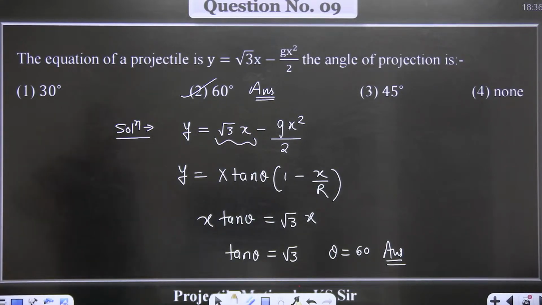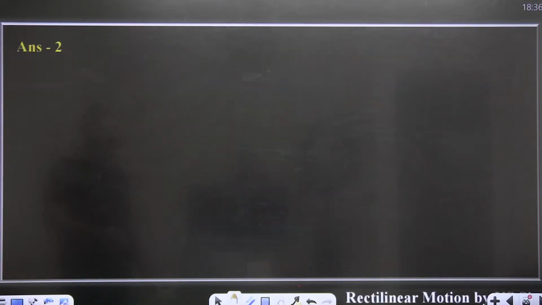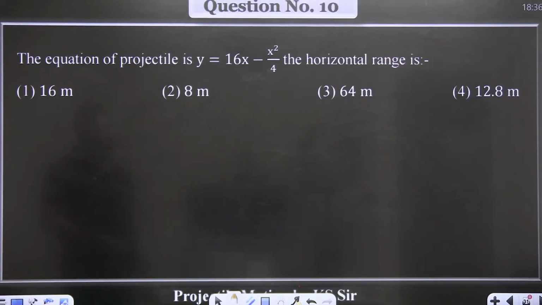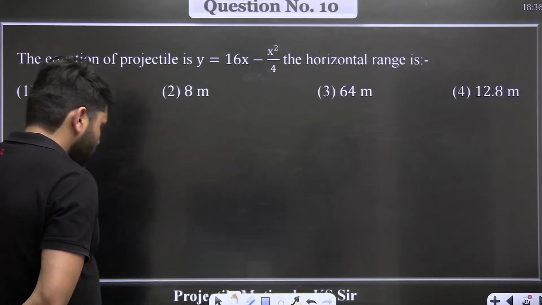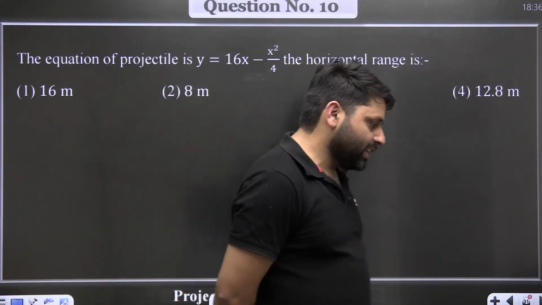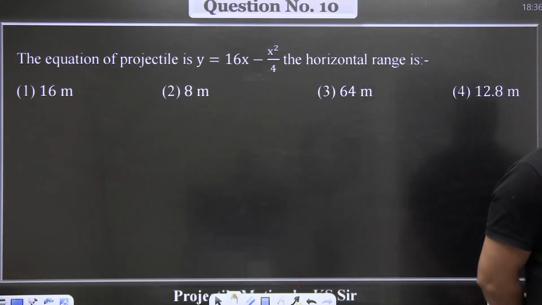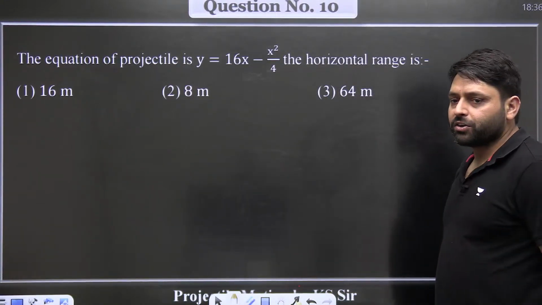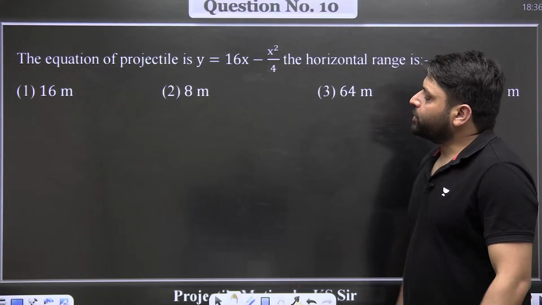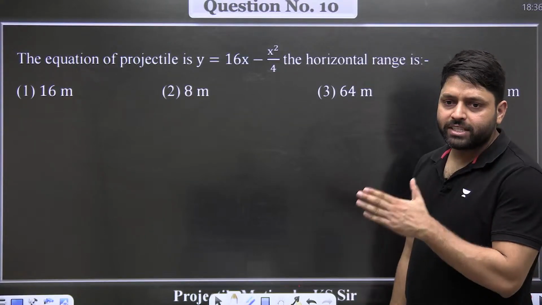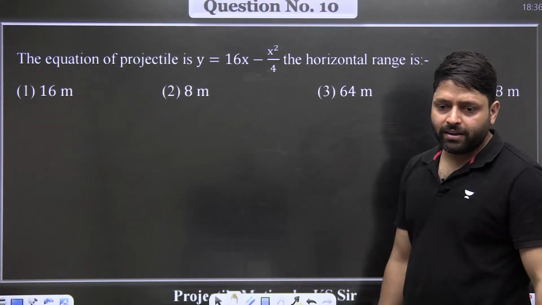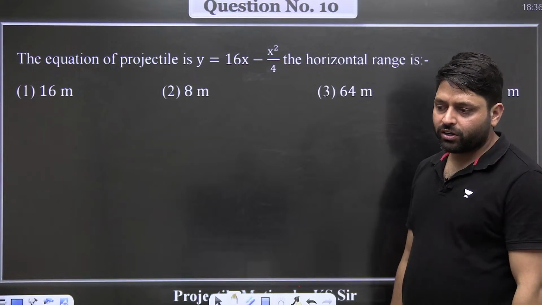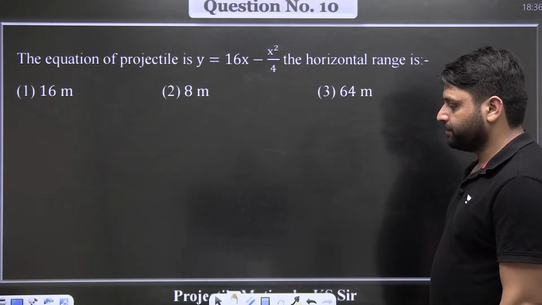Let's solve one more question on the equation of the trajectory. This is very easy to solve. The equation of the projectile is given as y = 16x - g x squared / 4. What will be the horizontal range in this case?